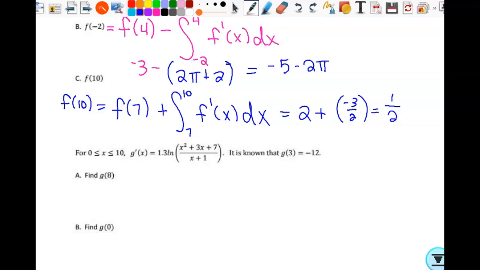All right, so g prime, rate of change of g, is given by this function. So guys, this would be a calculator question. Please understand, you would not have to do something like this by hand. So this would be a calculator active question. They give us g prime. They give us one value of the graph of g, and we're looking for 2 additional values. So using what's given, how would we find g of 8?